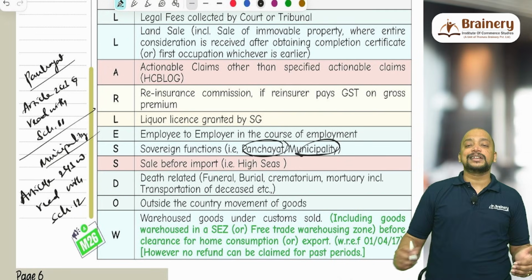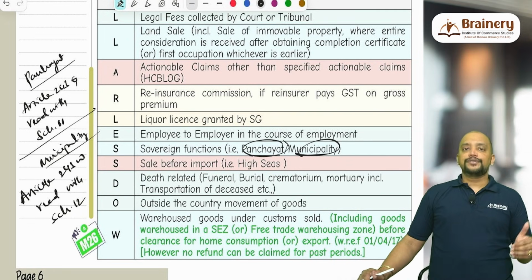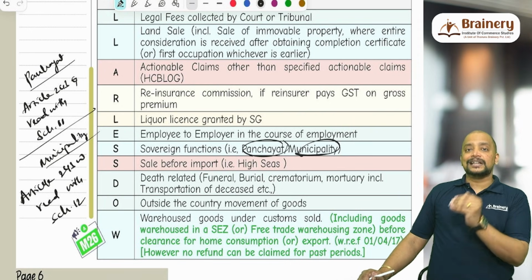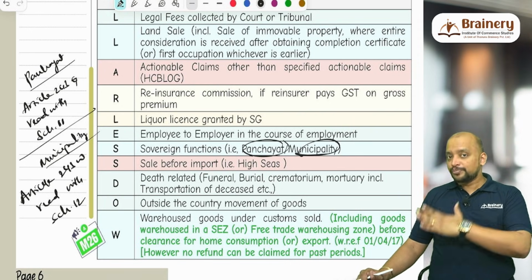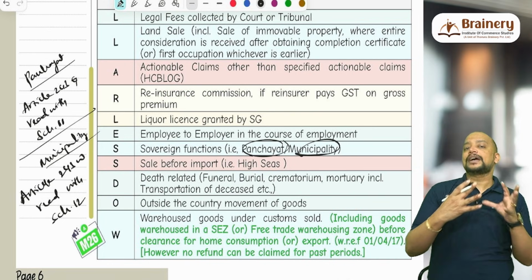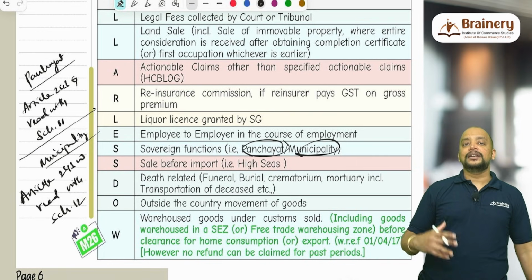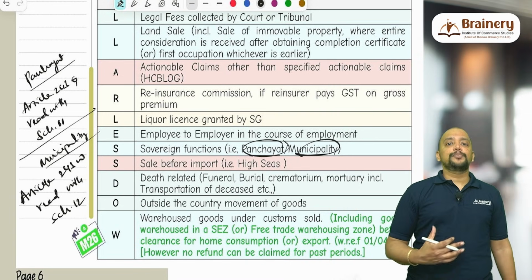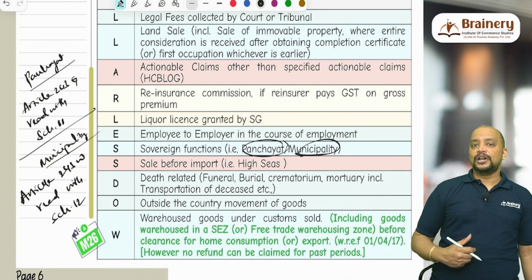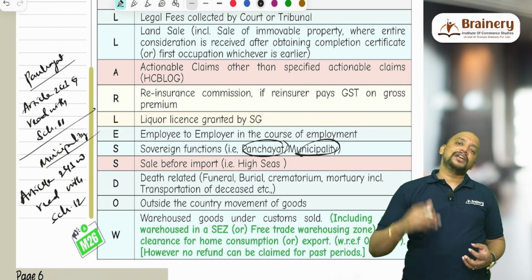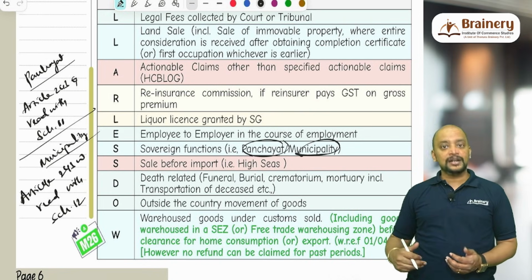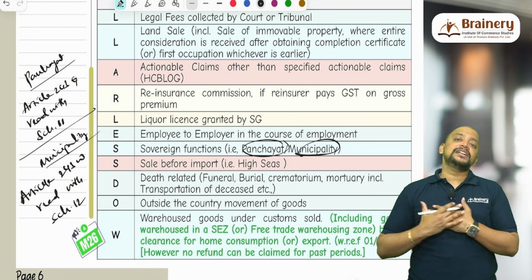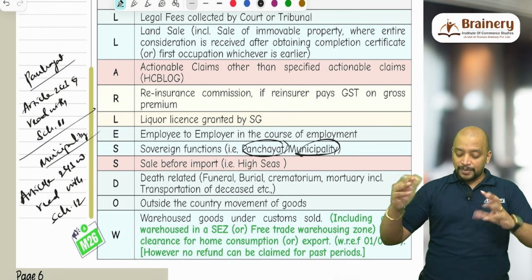Then another S will be sale before import. Whenever the goods are in transit, before clearance, that is before import, if the goods have a document of title. What are the documents of title? If the goods are imported by airways, it will be called an airway bill. If the goods are imported by waterways, then it will be called a bill of lading. So this airway bill or bill of lading is being transferred to some other person. Then the subsequent buyer will be treated as the importer. Therefore, whatever money we receive for the transfer of this will be excluded from supply.